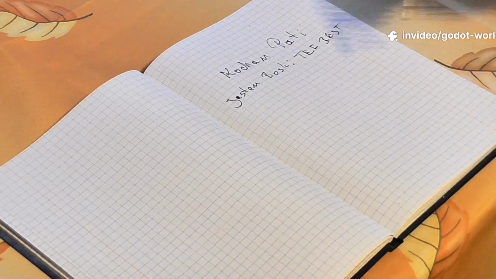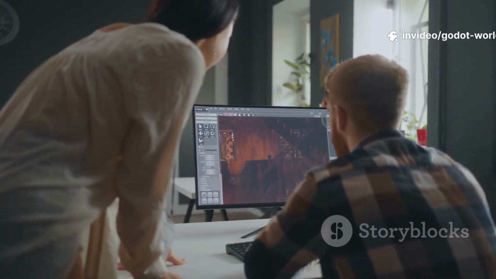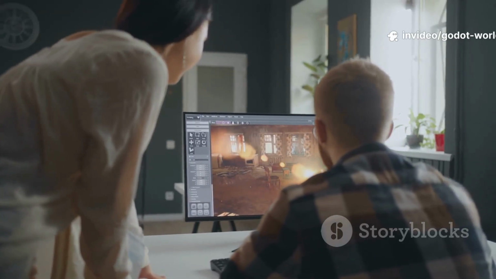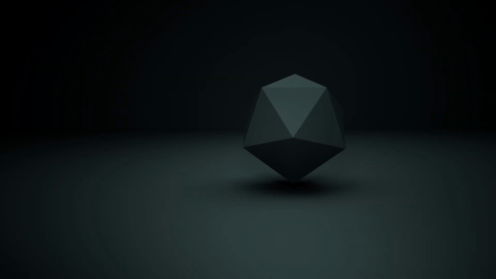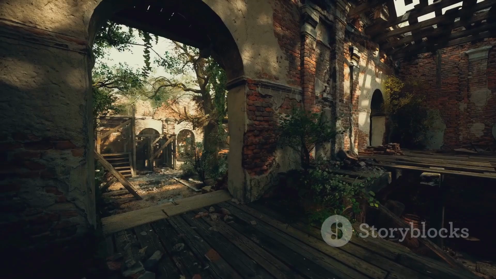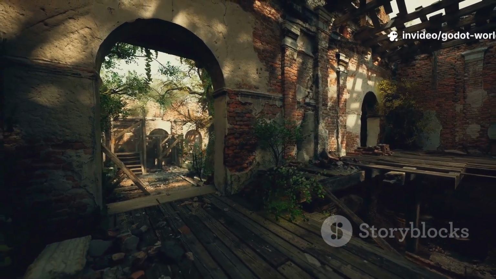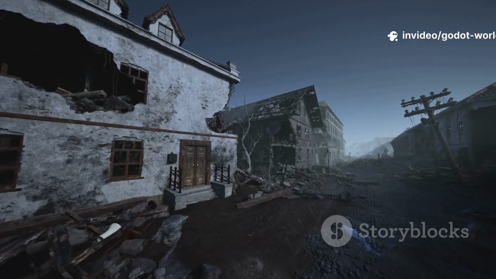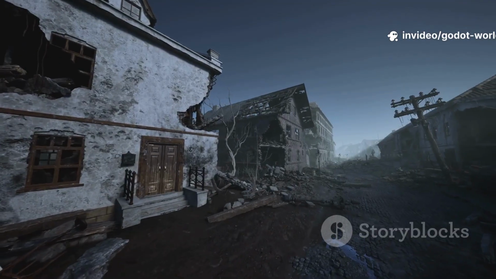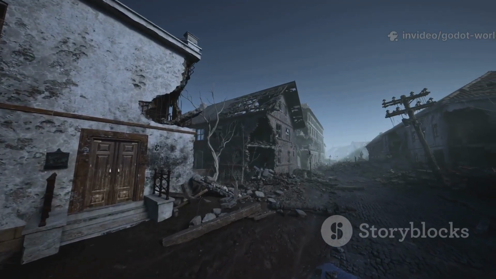Godot is that tool. It is a free, open-source game engine that punches far above its weight. Think of it as your personal digital workshop. It is small enough to download quickly, but powerful enough to bring your grandest visions to life. The community is vibrant and supportive, a global team of creators ready to share tips, assets, and encouragement.